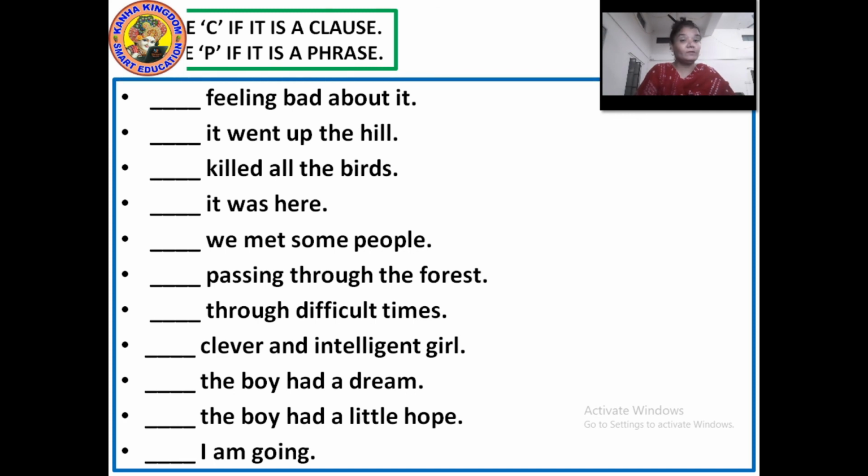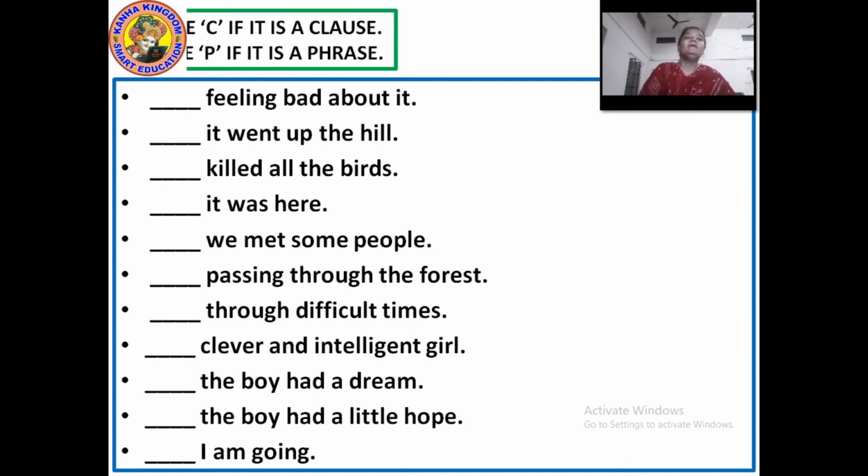It went up the hill. Does it make any sense? Yes. It has a subject here. It has a verb here. So, it is a clause. It's standing on its own. Killed all birds. Who killed all birds? What killed all birds? Right? We are not able to understand. It is a group of words but without a complete sense. So it is a phrase.